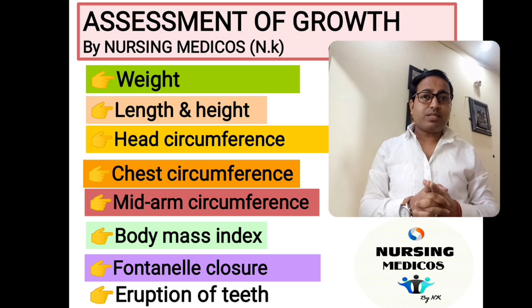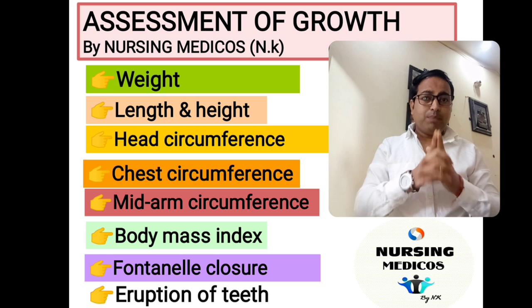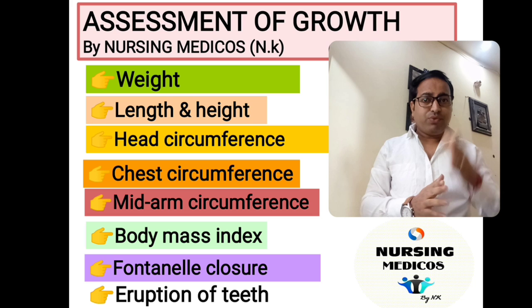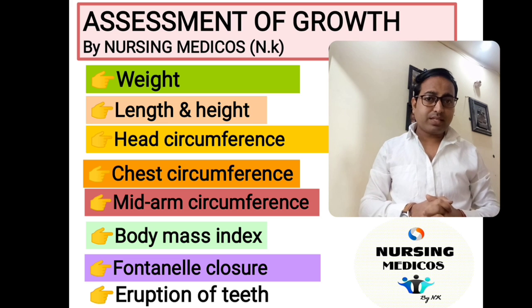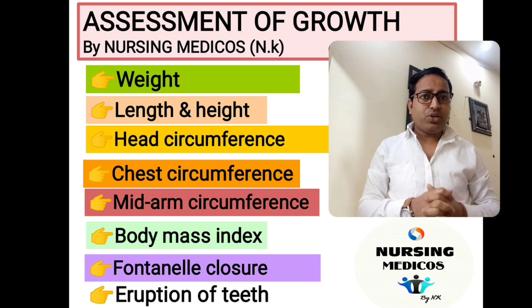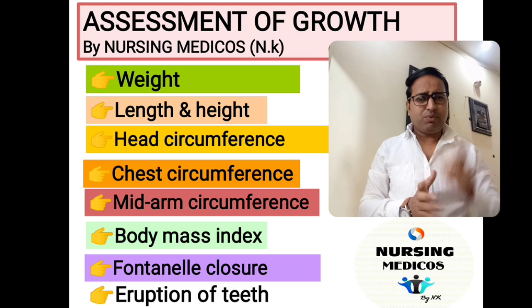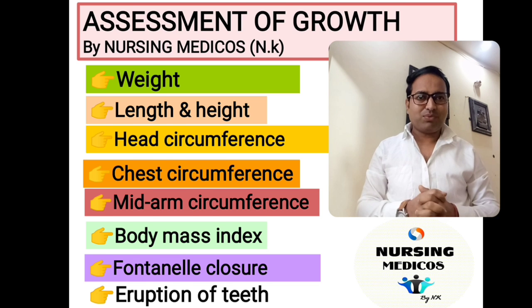Today we'll discuss assessment of growth. In baby, we'll discuss the weight, length and height. Next we'll discuss head circumference, then chest circumference, then mid-arm circumference, then body mass index, then fontanelle closure and eruption of the teeth. We'll discuss all the points one by one within a short period, so we'll start now.